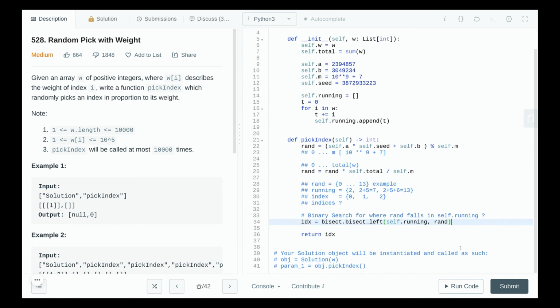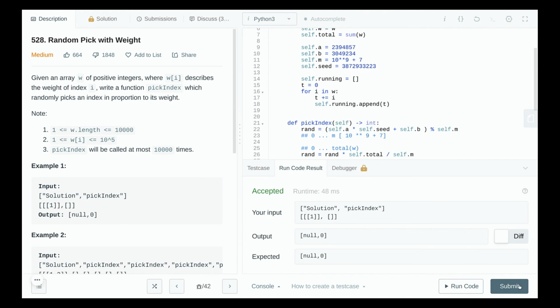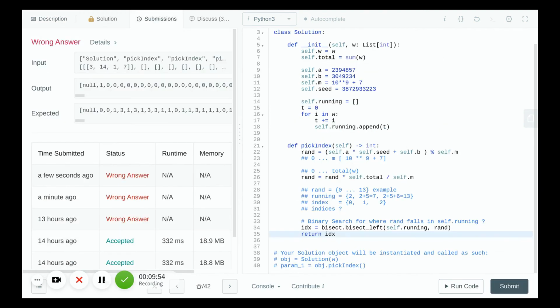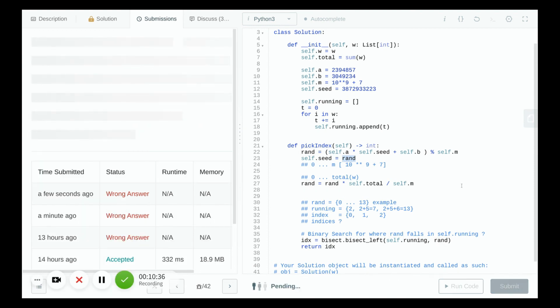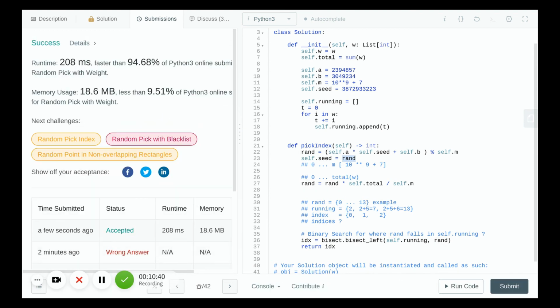So let us try to run this code. Let us try to submit this code. This is a wrong answer because we haven't updated the seed. The first random number was generated by this seed, and we need to update our seed. We'll update the seed to be our current random number, right? And which can be used for generating the second random number, and so on and so forth. Let us try to submit this code. Oh yes, success.